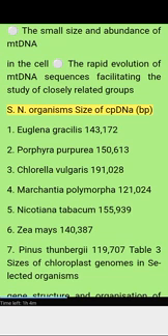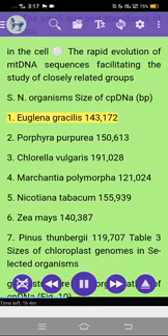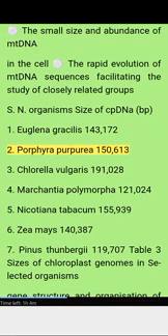Serial number, organism, size of cpDNA in base pairs. 1. Euglena gracilis, 143,172. 2. Porphyra purpurea, 150,613. 3. Chlorella, 191,028. 4. Marchantia polymorpha, 121,024. 5. Nicotiana tabacum, 155,939. 6. Maize, 140,387. 7. Pinus thunbergii, 119,707. Table 3. Sizes of chloroplast genomes in selected organisms.